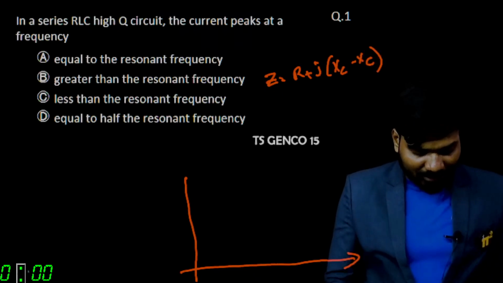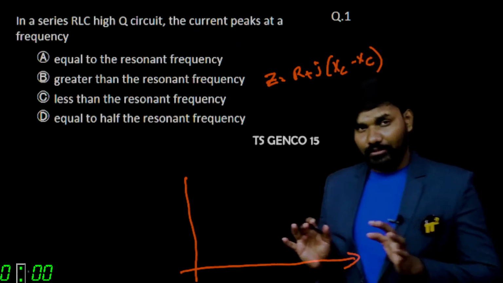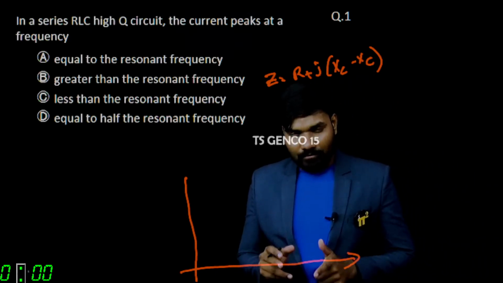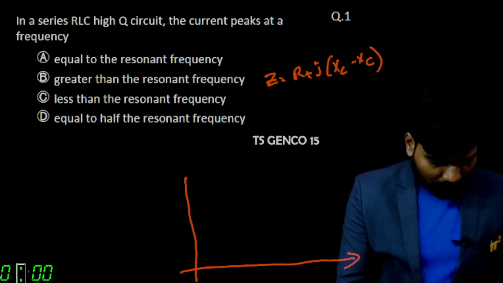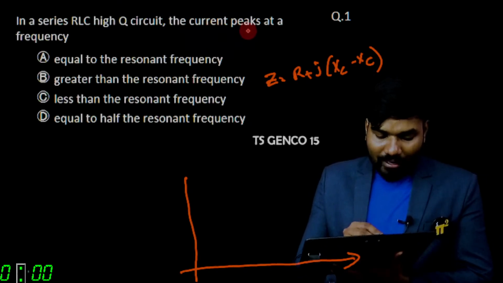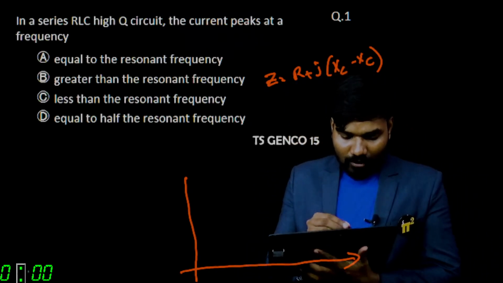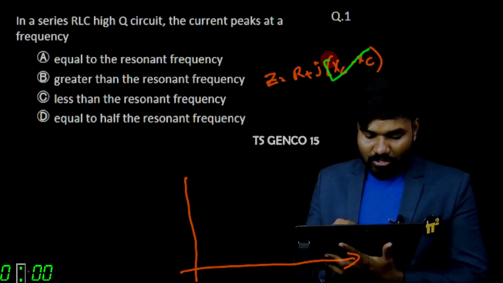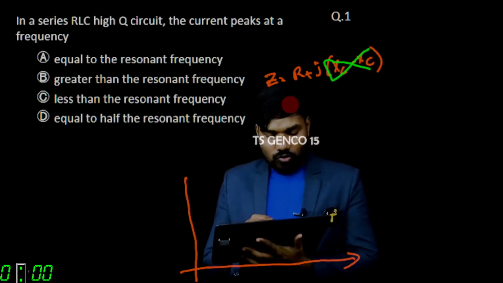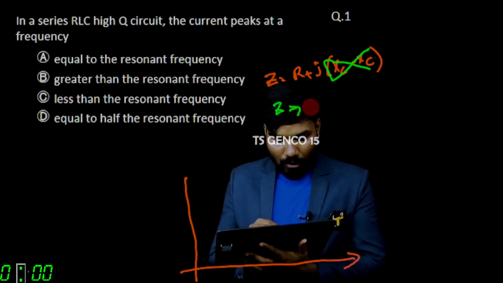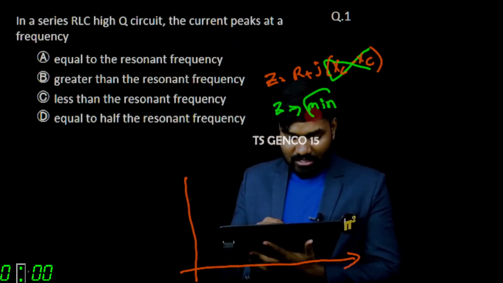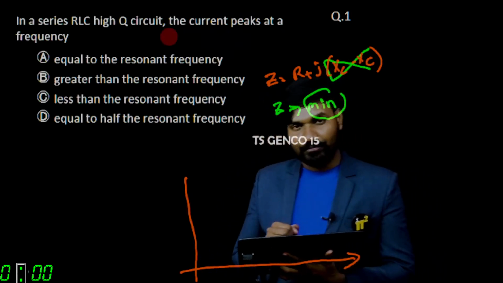This is the impedance Z, right? Now, the current peaks at resonance. What is going to happen at resonance? XL minus XC will be 0. So Z is minimum at resonance.